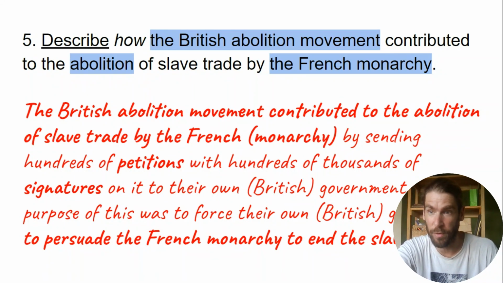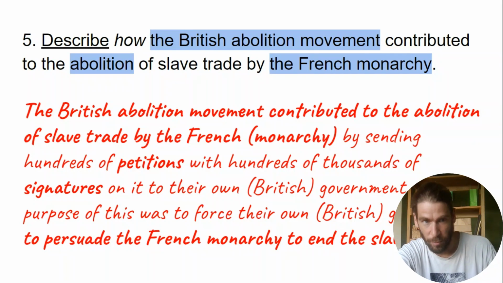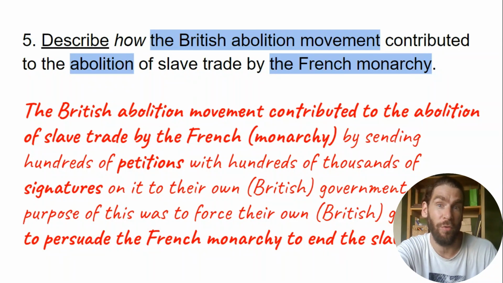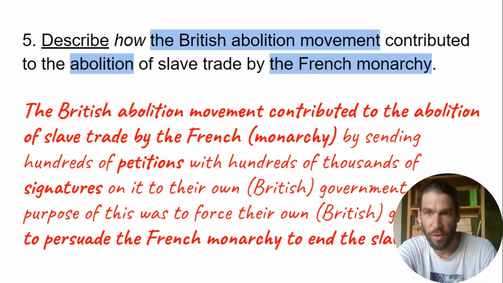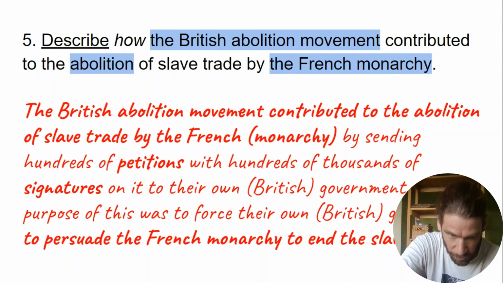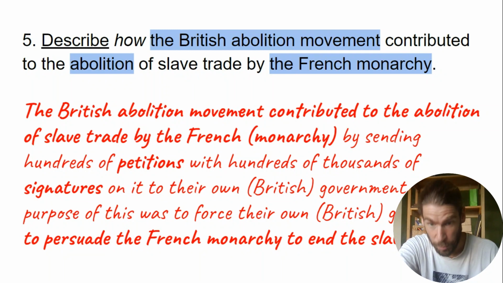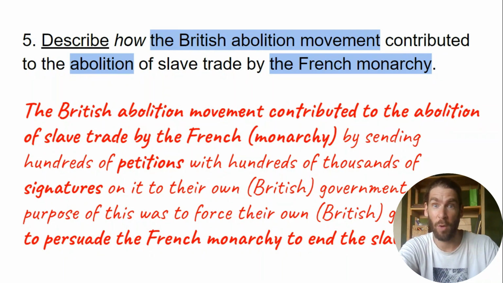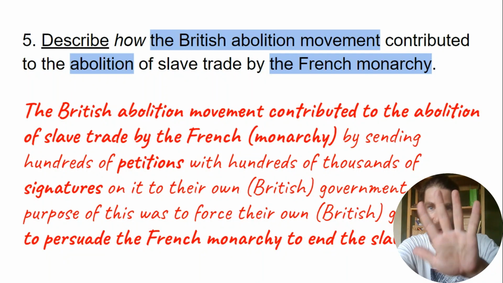And what do you have to describe? How the British abolition movement contributed to what? To the abolition of the slave trade by the French monarchy. So the beginning is coming back to the question, and the ending is: it contributed to what? To persuade the French monarchy to end the slave trade. So this would be a more original and a more owned way of answering goal 5.